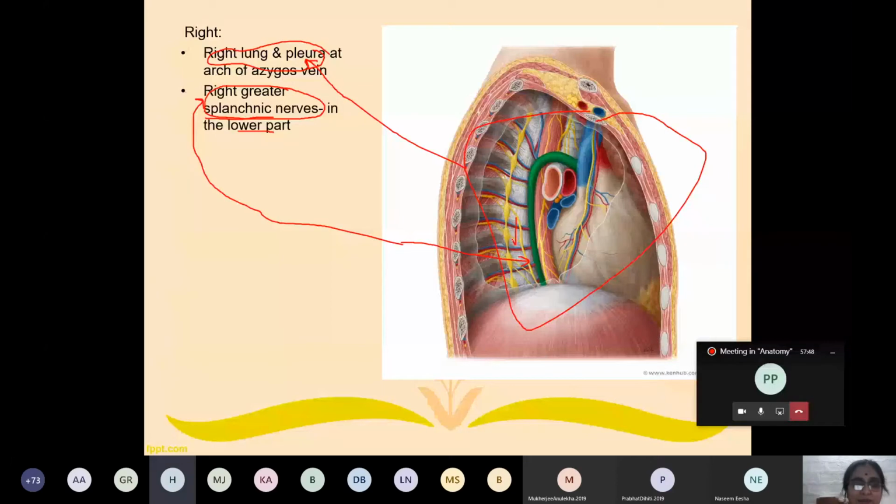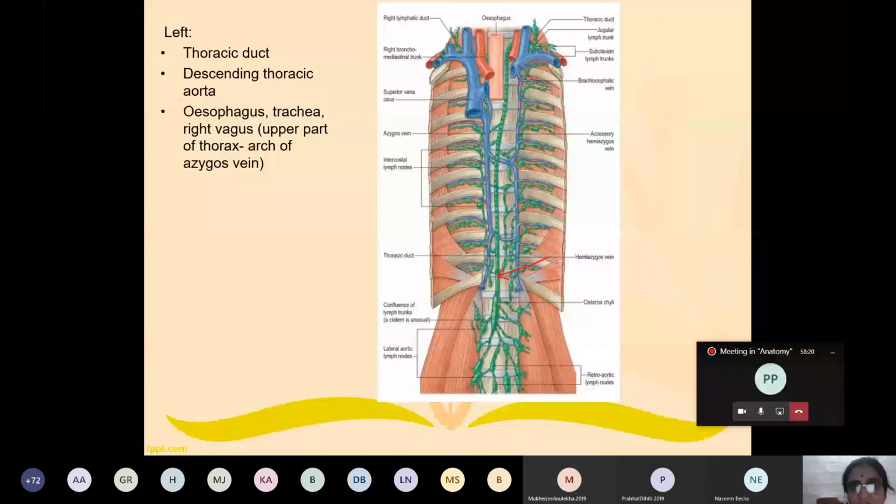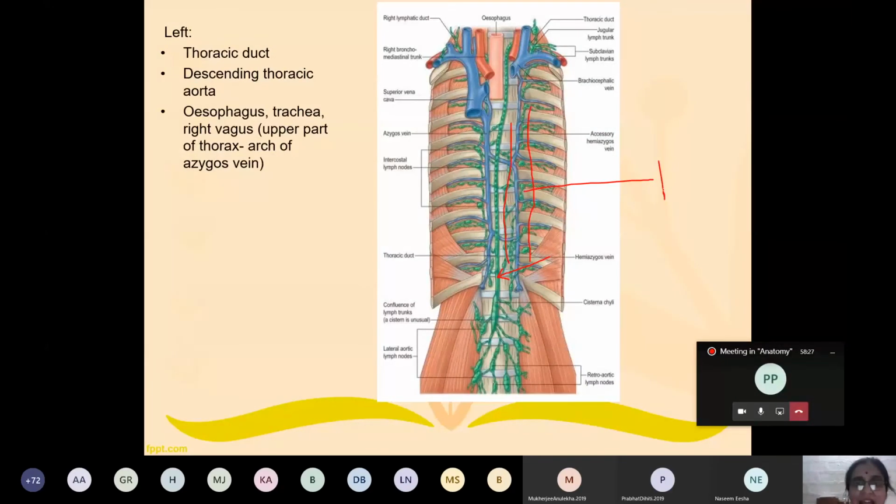Towards the left side, very easy. I wish you would have seen it; everything can be seen in the cadaver. So I hope when you come back, you will rush into the dissection hall and do the dissection. That is my hope and belief. So on the left side, you can see here, my dear students, what is this? Thoracic duct. And more towards the left side, which vessel lies in our body? As I told you earlier, the descending thoracic aorta.